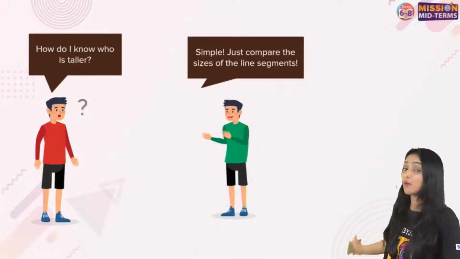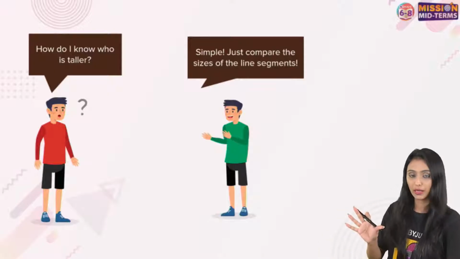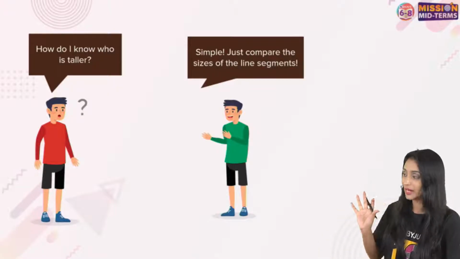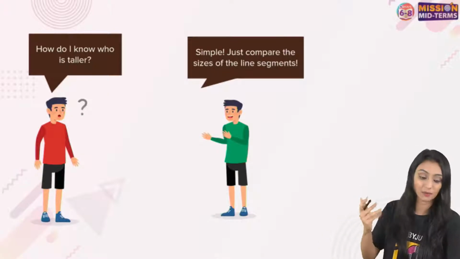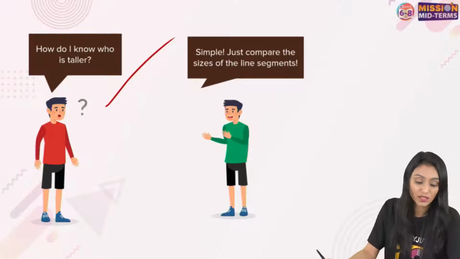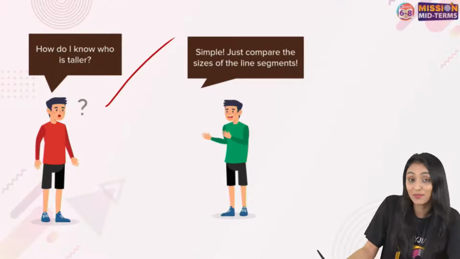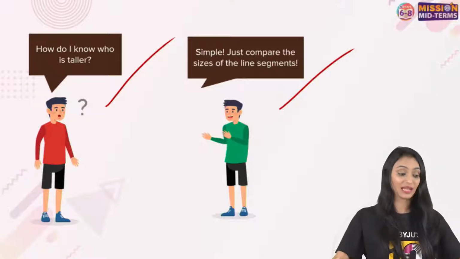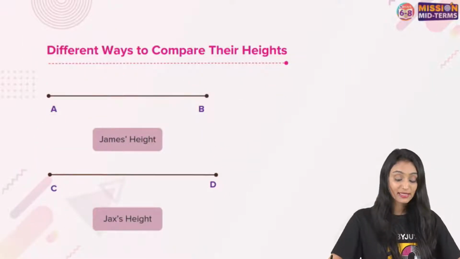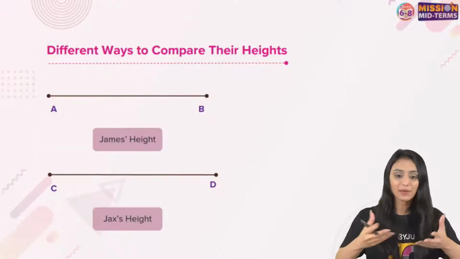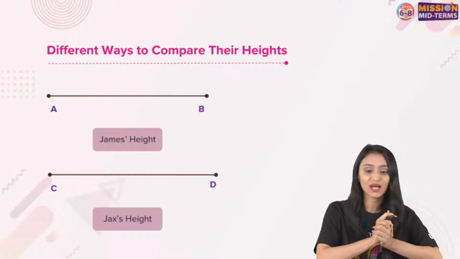But now again this boy is thinking, we have understood that heights can be mathematized, right? And we can represent them using line segments. But how do we know who is taller? The other one says, that's simple. Just compare the sizes of the line segments. So when we are talking about the sizes, that means obviously we are comparing them. How do we compare them? Yes, I want answers from you.